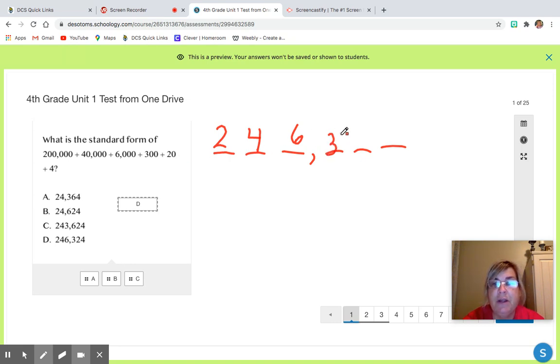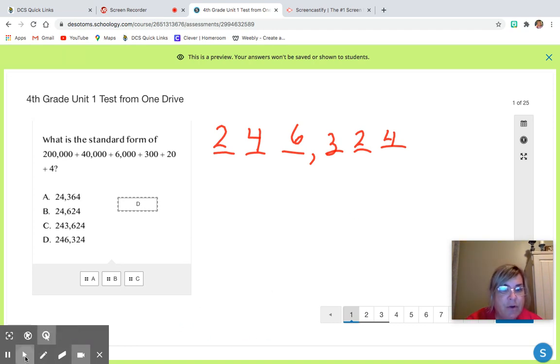The 2 in 20 would go in the tens place. And the 4 would go in the ones place. All right, so we have 246,324. So our answer would be D. So we've selected D as the answer choice. All right, so let me erase.